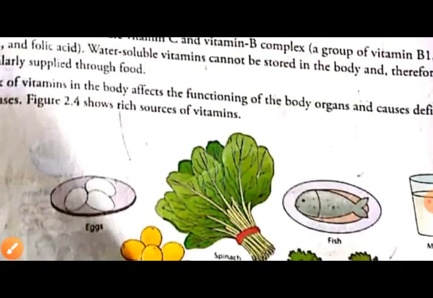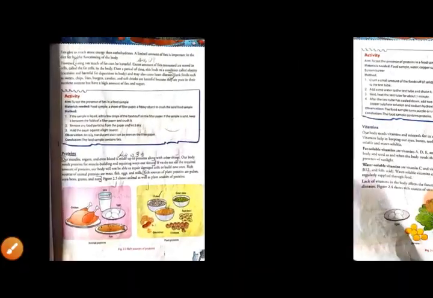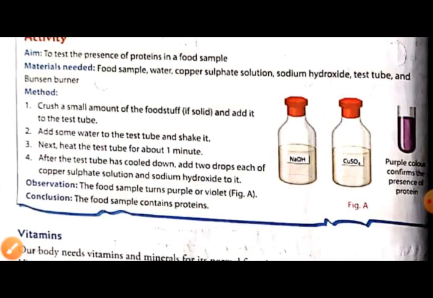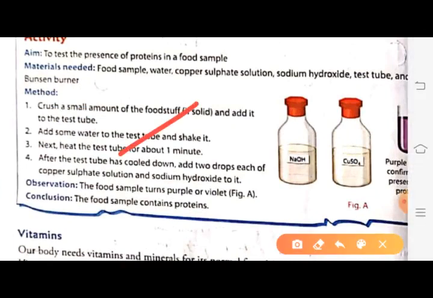The activity of page number, you have to write this: activity with an aim to test the presence of protein in a sample. This activity you have to write in your copy. Okay. So after completing this, your chapter number 2 will be completed. And now we will move towards chapter number 3.